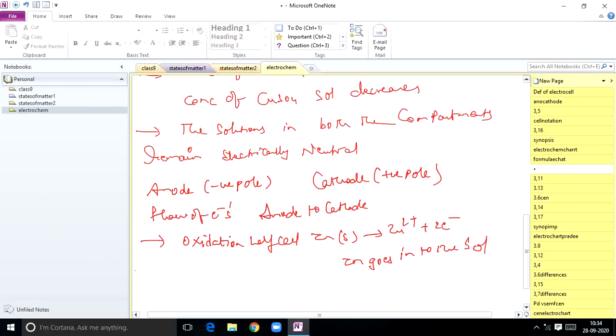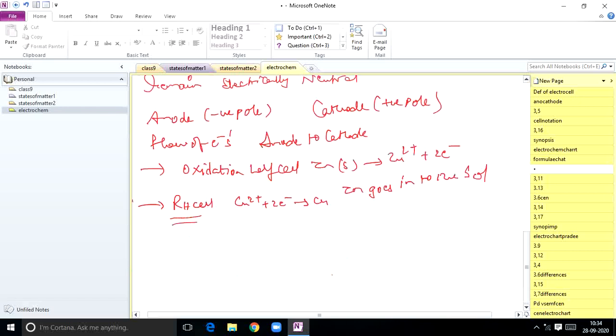At the same time, in the reduction half cell, what happens? Cu2+ plus 2 electrons gives rise to Cu. So finally, such a cell in which loss of electrons is observed, we call it the oxidation half cell. If anyone asks what is meant by oxidation half cell, it is a cell in which loss of electrons is observed. Such a cell in which gain of electrons is observed, we call it the reduction half cell.